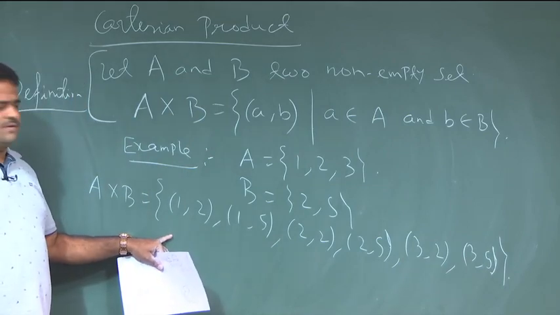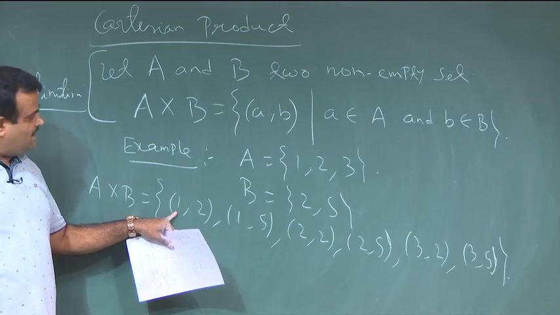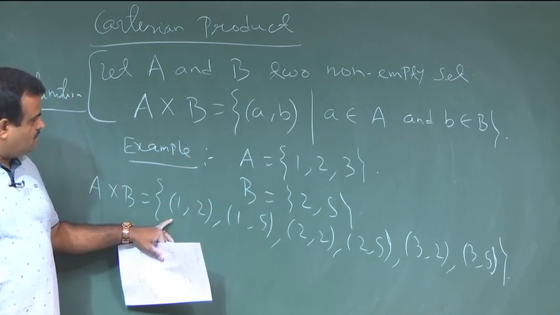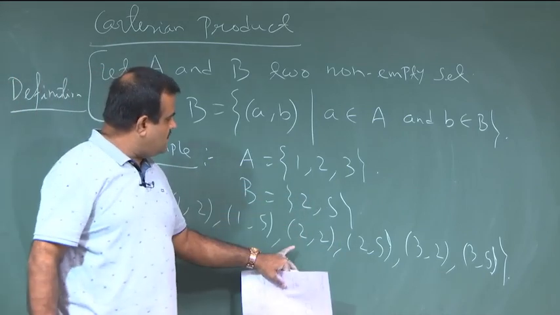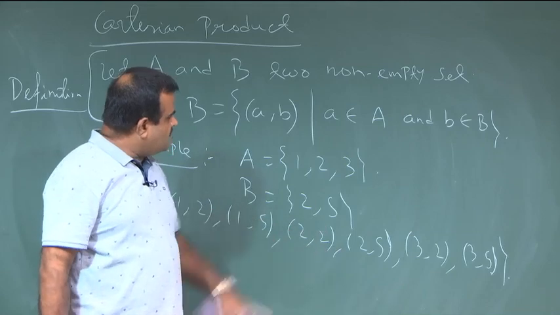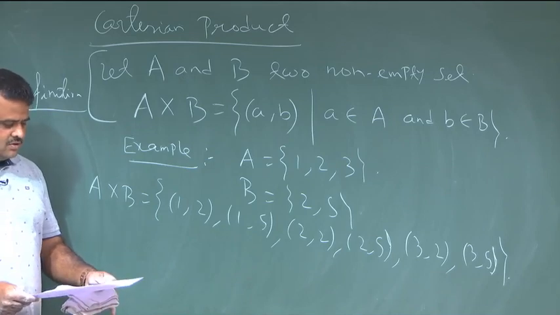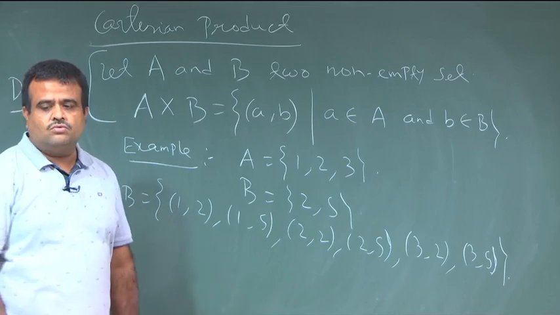All possible pairs where the first element is coming from capital A, and the second element is coming from capital B. So, 1 can be with 2 and 5, 2 can again be with 2 and 5, 3 can be with 2 and 5. This is the Cartesian product A cross B, and this is how we define the Cartesian product between two sets.